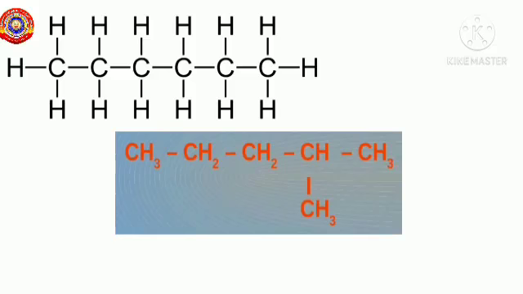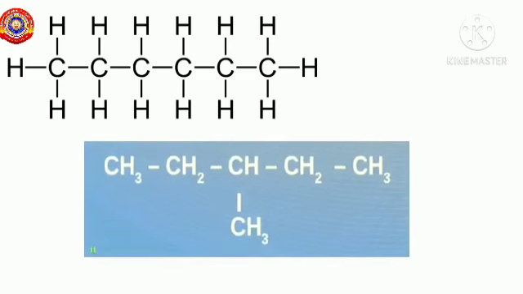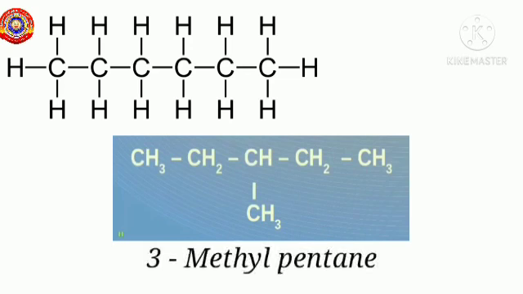The IUPAC name of this compound is 2-methylpentane. The next possible isomer of this compound will be with 5 carbon atoms in the main chain and a methyl branch in the third carbon atom. See, the position of the methyl branch is shifted to the third carbon. The IUPAC name of the compound is 3-methylpentane.